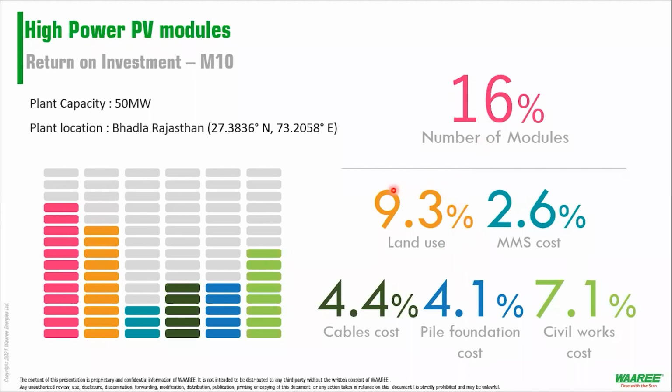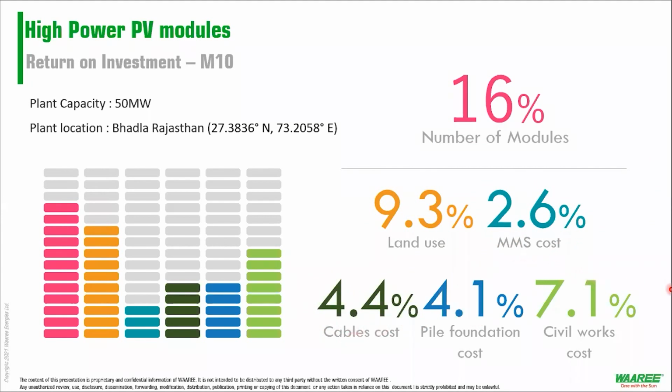We have, of course, the land usage, which is reduced by 9.3%, because fewer modules occupy less area. This is directly related to the cabling we use and the number of trenches being used. That's why the land cost is not reduced by exactly 16%, but by around 9.5%. We have MMS cost reduced by 2.6, or close to 3%. Cabling, as I told you, decreases by around 4.5%.